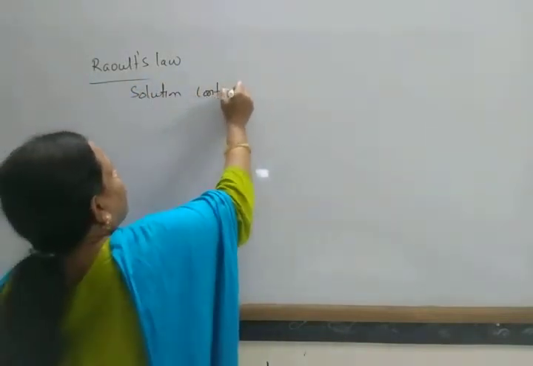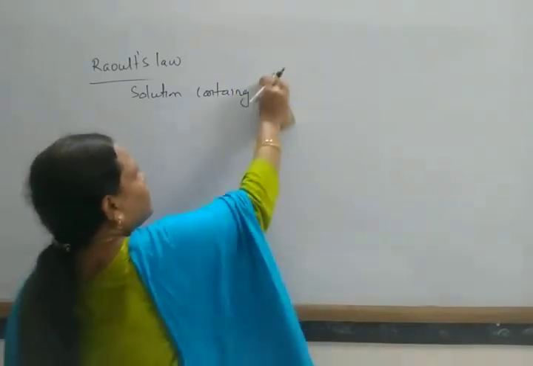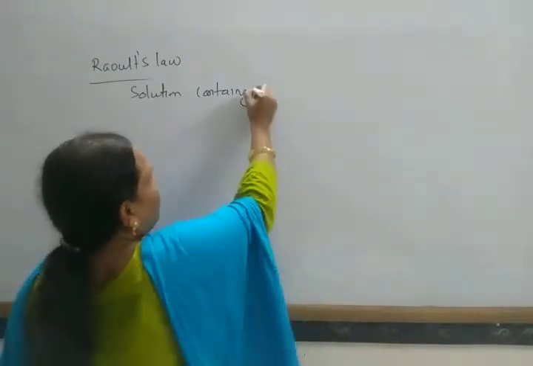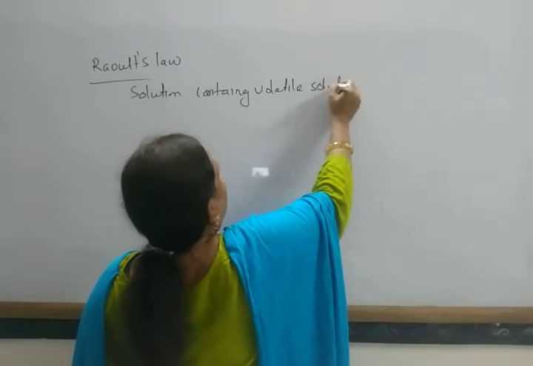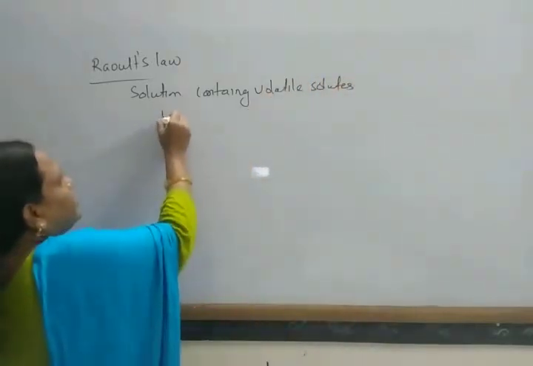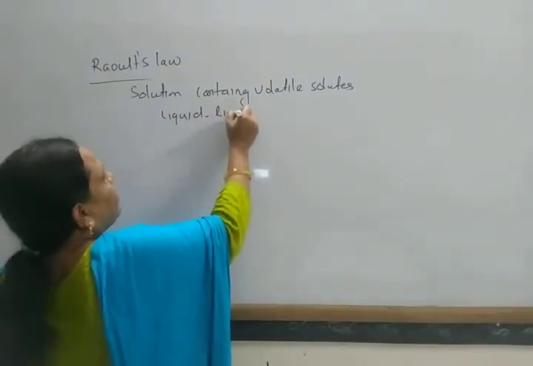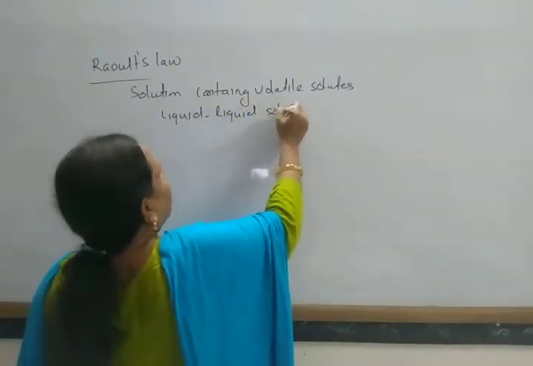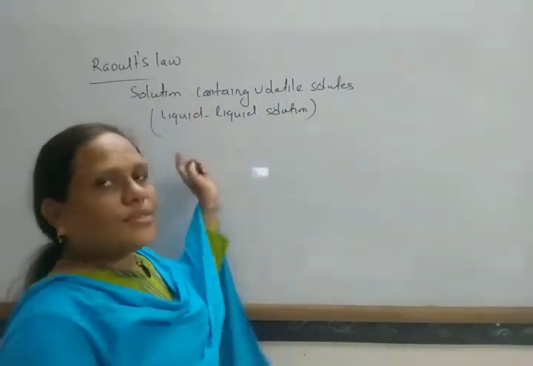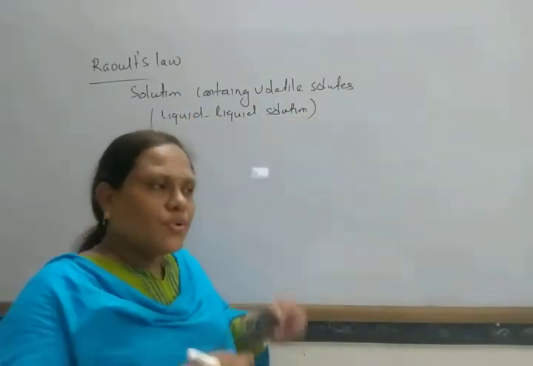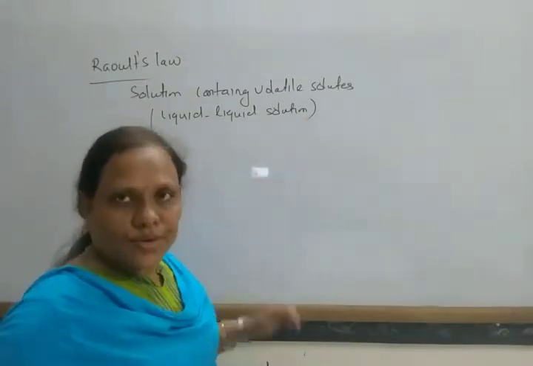First, for a solution containing volatile solutes, that is a liquid solution where both the solvent and solutes are liquids. In this way both are converted into gaseous form, so these are called volatile solutes.